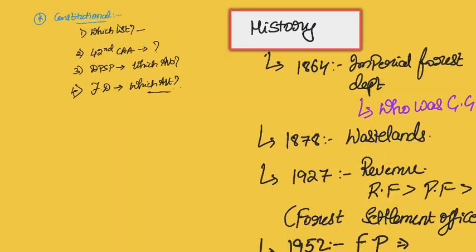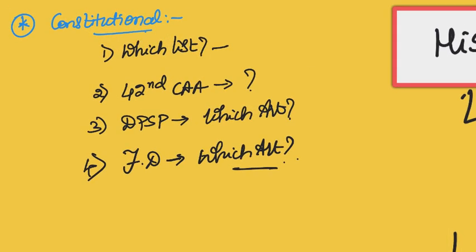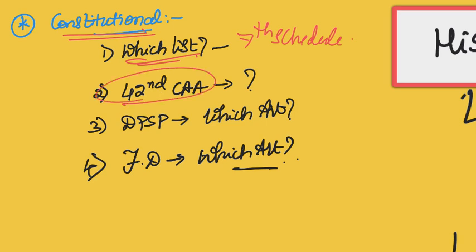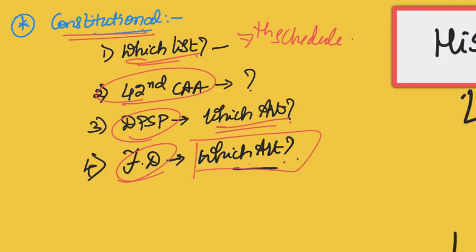Moving on, another important thing that you have to know is the constitutional dimension and the provisions in the constitution to support forest conservation. Forest as such, is it there in any list of the seventh schedule? If yes, what is that? You have to know this. What does the 42nd Constitutional Amendment Act do to the issue of environment and forests? You have to know about this. Which directive principle of state policy talks about forest conservation? You have to know the article number. Which fundamental duty talks about forest conservation and environmental conservation? You have to know about that as well.